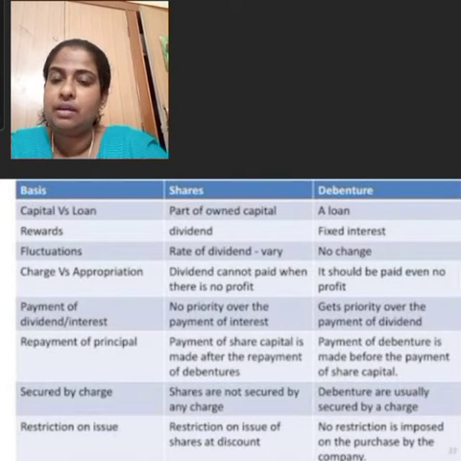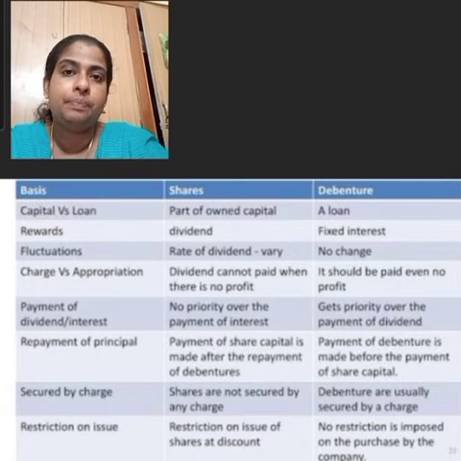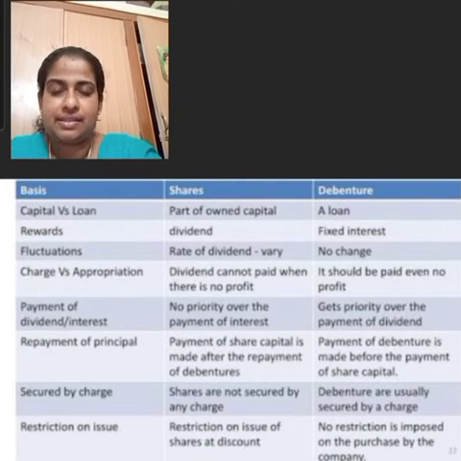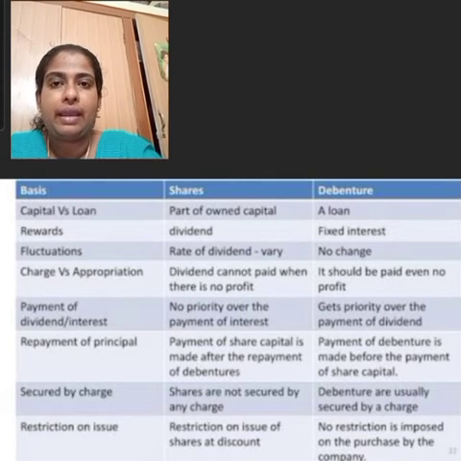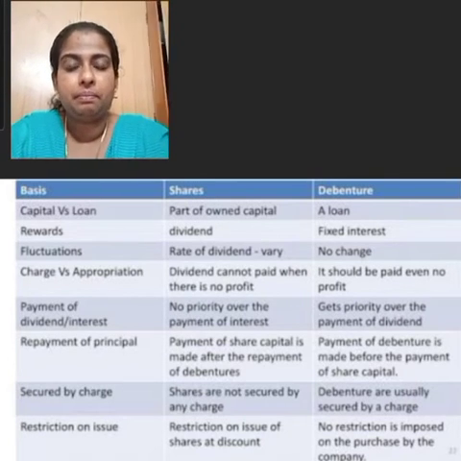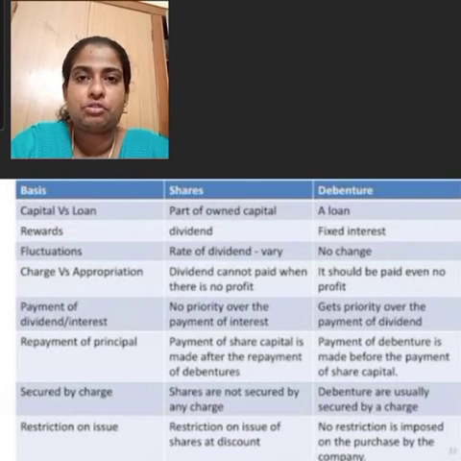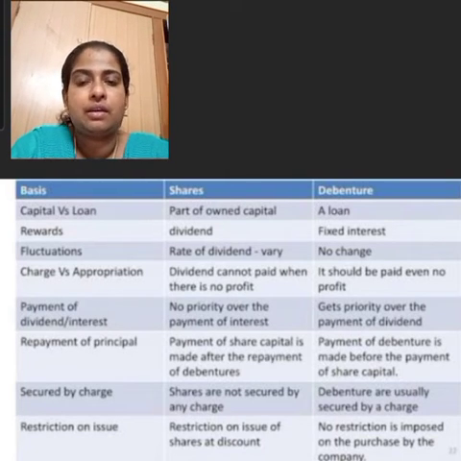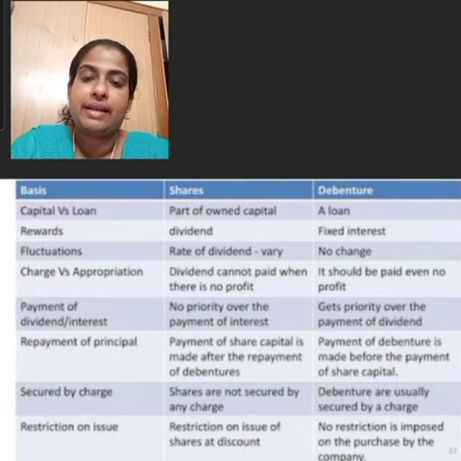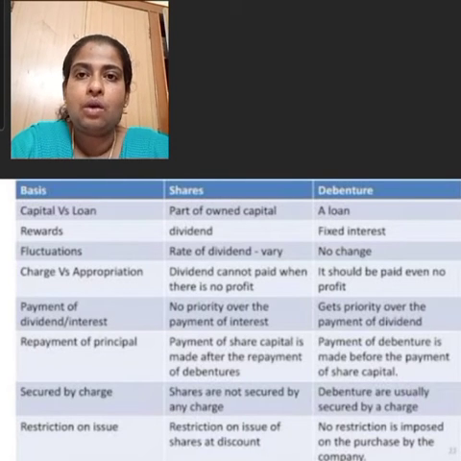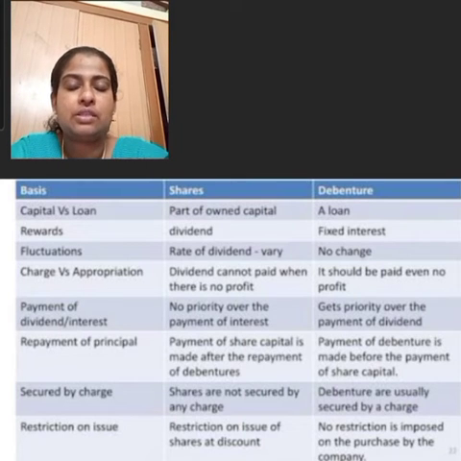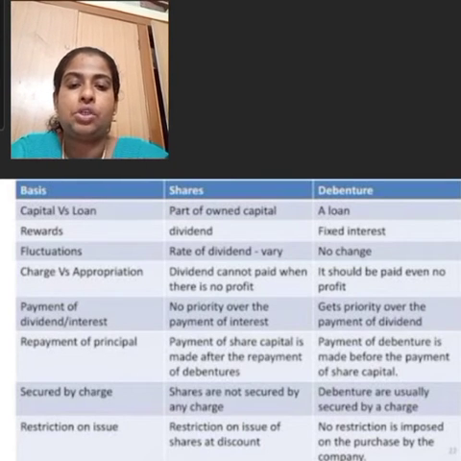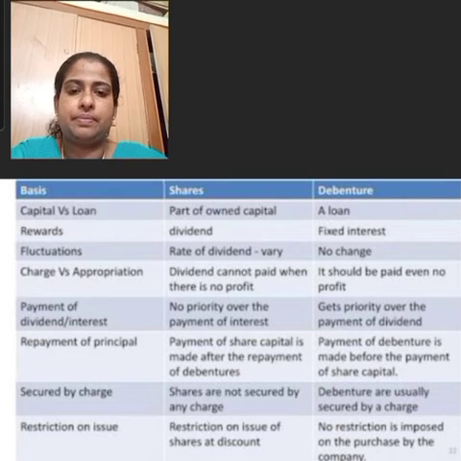The holder of the debenture is known as debenture holder. That holder neither possesses any voting rights in the company's meeting nor can participate in the meeting. But in the case of shares, shareholders can attend the meeting and they can vote at the company's meeting.